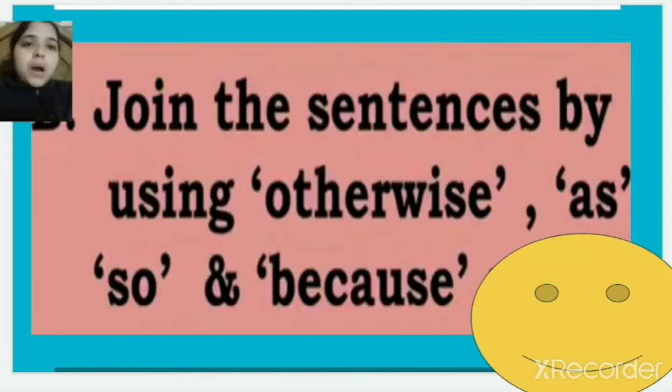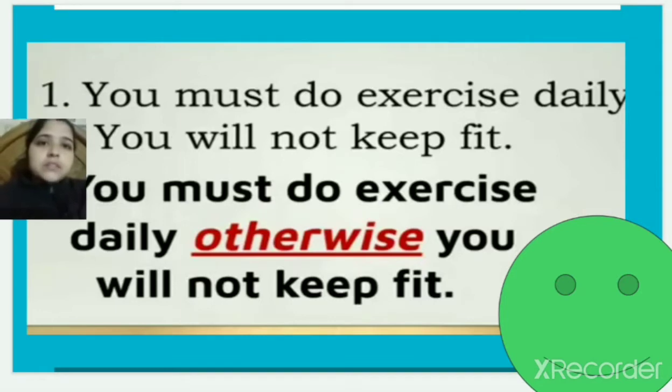Now we have the B part. Join the sentences by using otherwise, as, so, and because. You have to use otherwise, as, so, and because. So we have the first one, that is, you must do exercise daily, full stop. You will not keep fit. So we have, you must do exercise daily, otherwise you will not keep fit.